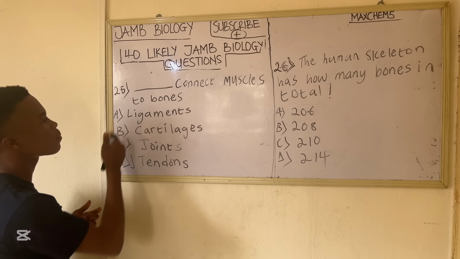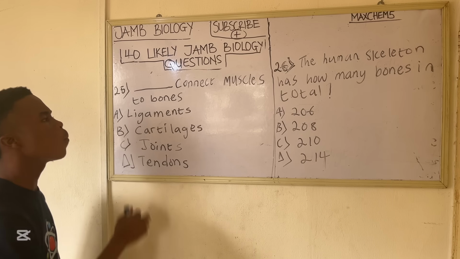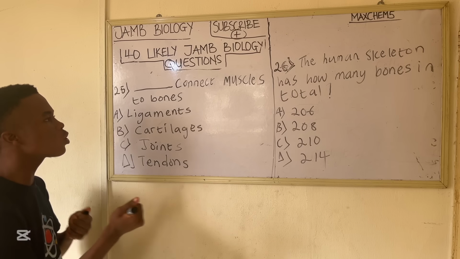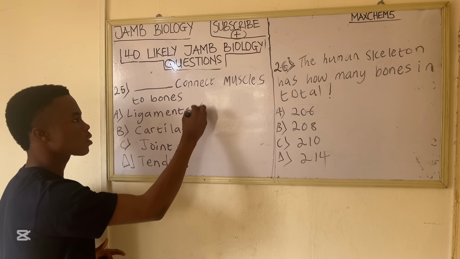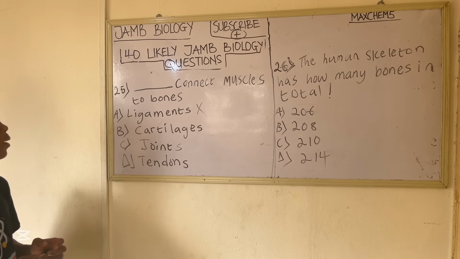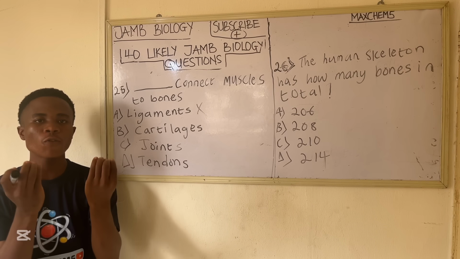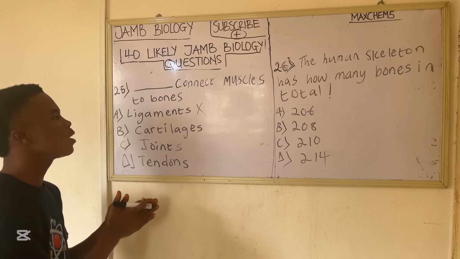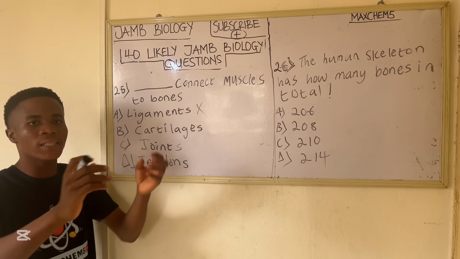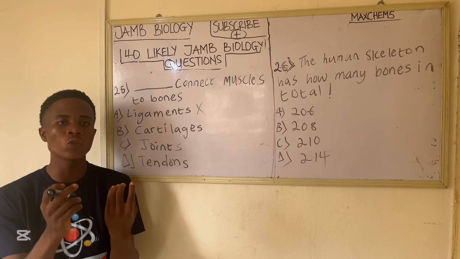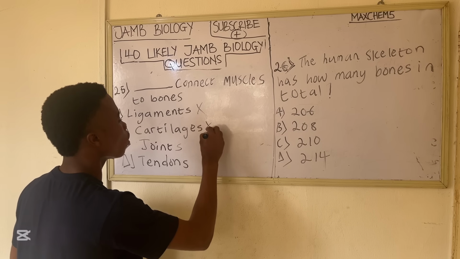Now ligaments. Ligaments is the structure that connects bones to bones, not muscles to bone. So ligaments is not the correct option. Now option B, cartilages. Cartilages are just like soft bones. Cartilages are not connecting muscle to bone or bones to bone. They are not connecting anything. They are just like soft bones. So cartilages is also wrong.